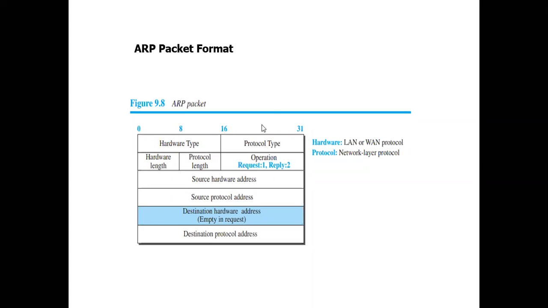Fine. The next one is protocol type. Protocol type deals with the network layer protocol, for example IPv4 and IPv6. We usually deal with IPv4, right? IPv4 is represented with a specific number. So protocol type indicates the network layer protocol, and hardware type indicates the link layer protocol. This is fine?